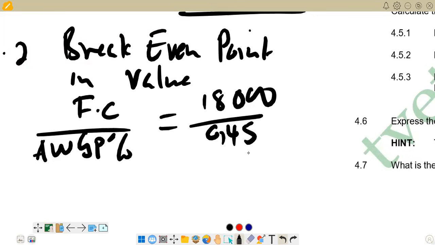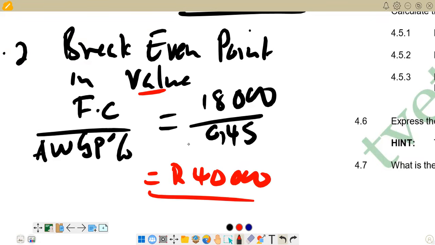Then the answer that we are going to get is 40,000 rands. Remember, we are calculating the value, so it's supposed to be in rands. So this is what we have in terms of the break-even point in value.